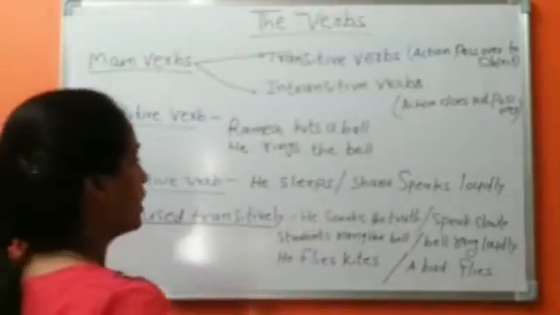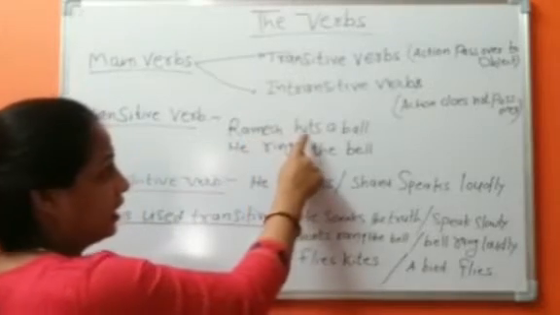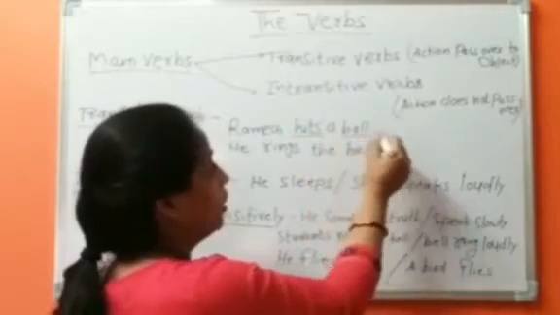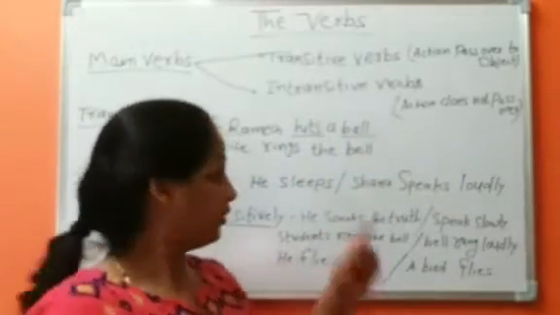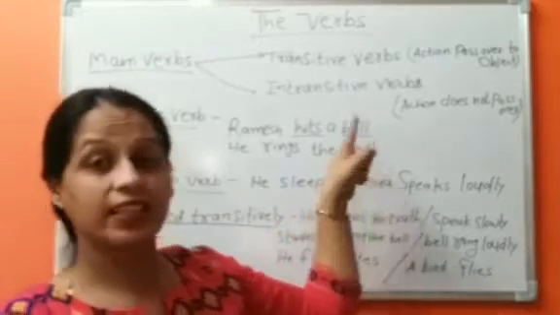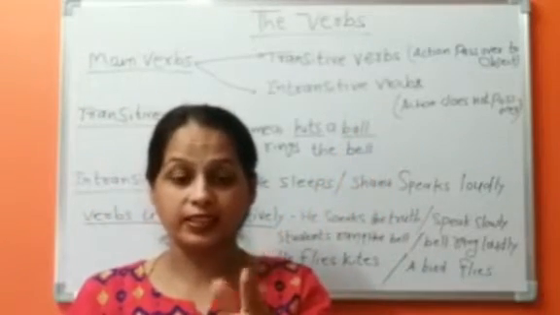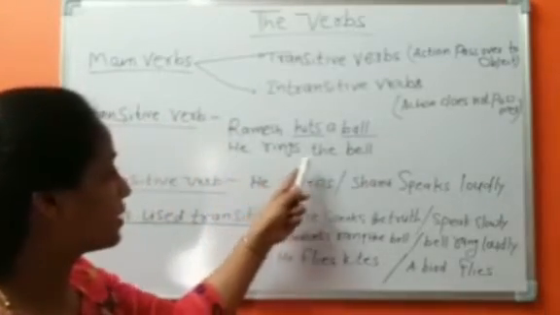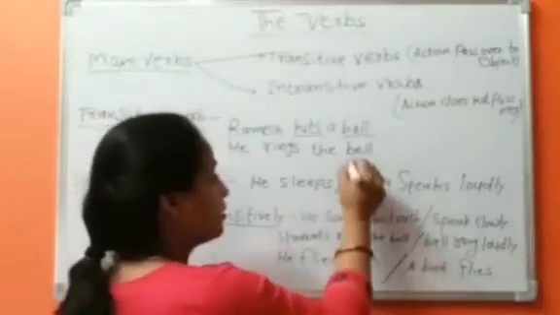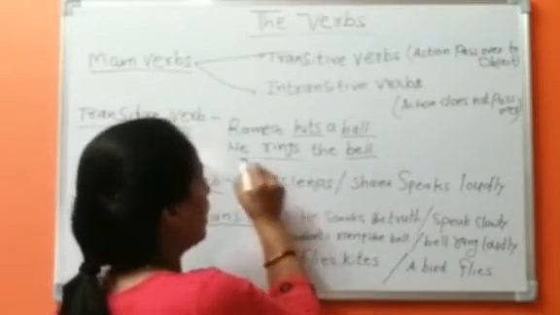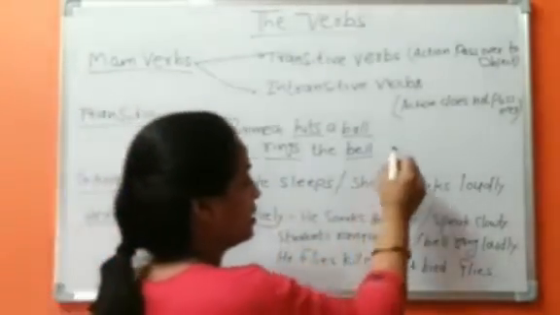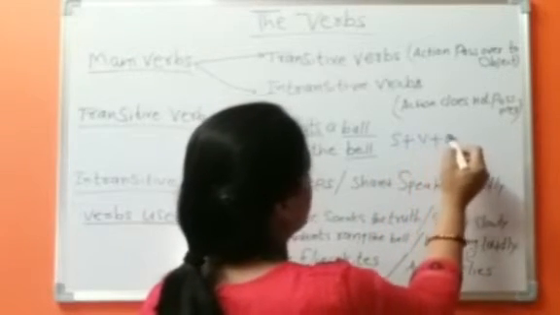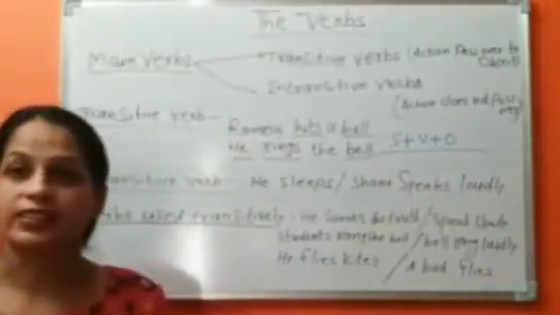Here Ramesh is the subject and he hits a ball. Ball is the object. When an object is required in a sentence, it is called a transitive verb. Second example, he rings the bell. The bell is the object, rings is the action verb and he is the subject. Subject plus verb and object. It is called a transitive verb.